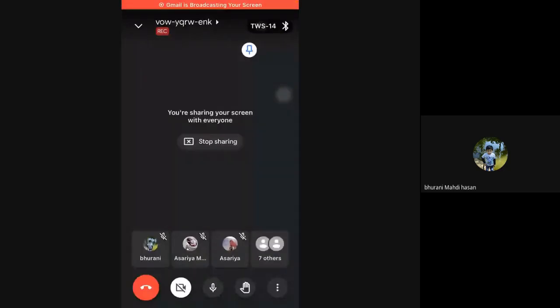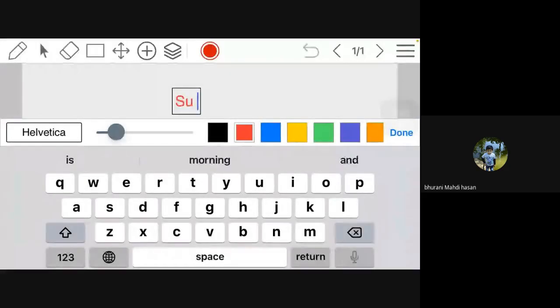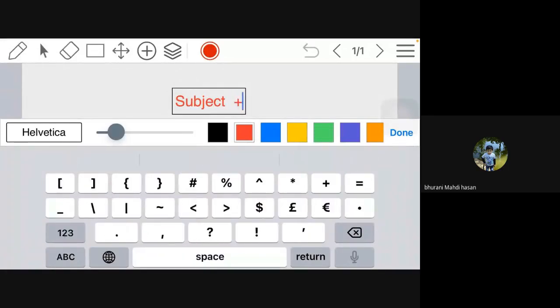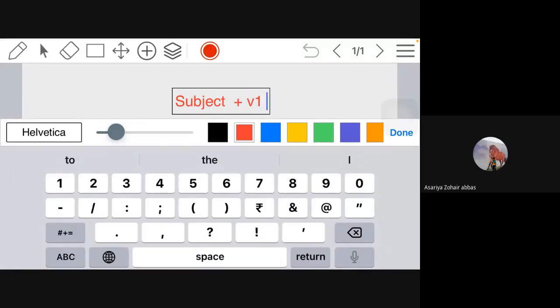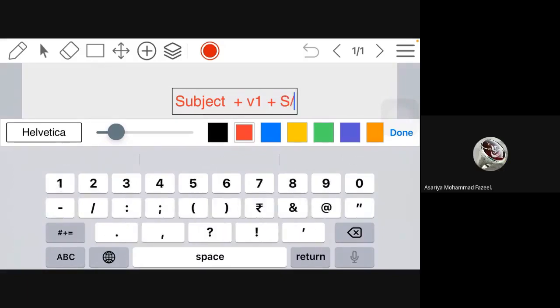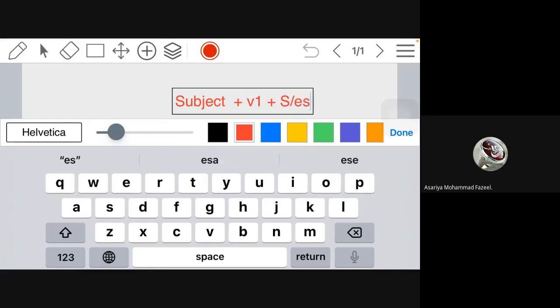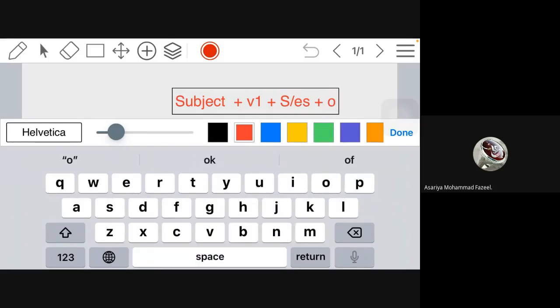Okay. Can you see this shared screen, students? Is everyone there? How many of you can see this shared screen I have done? Sir, I can see. Obviously, you can see the screen now. Now, if you say it is blurry, I will come to your house.